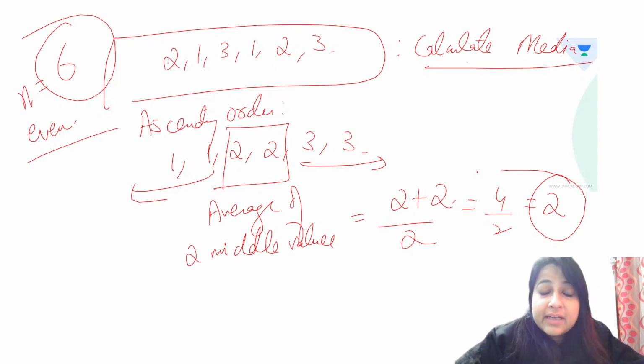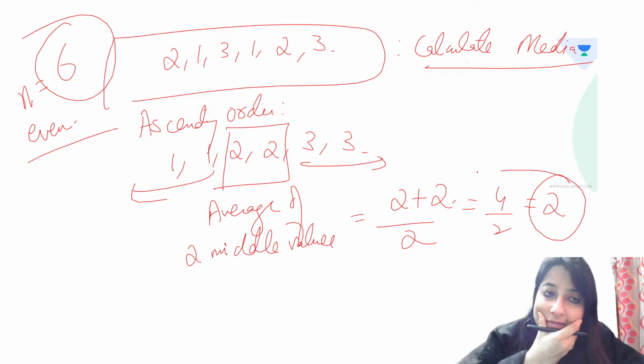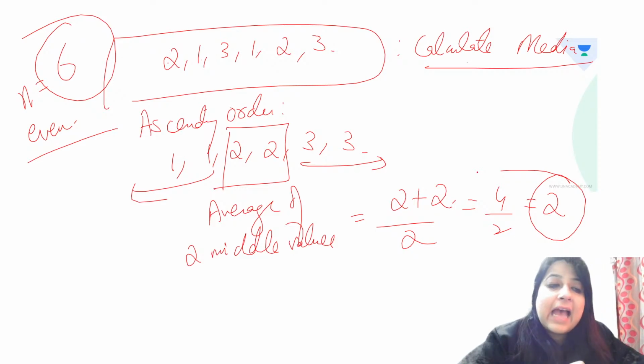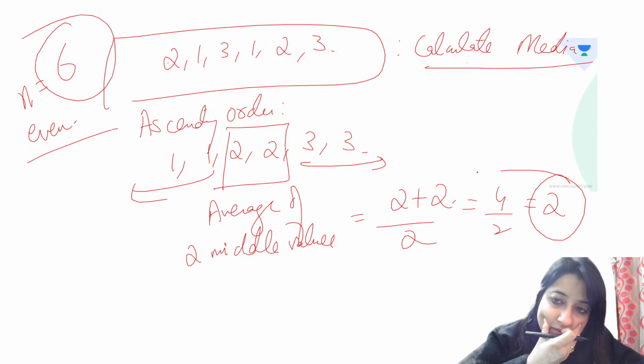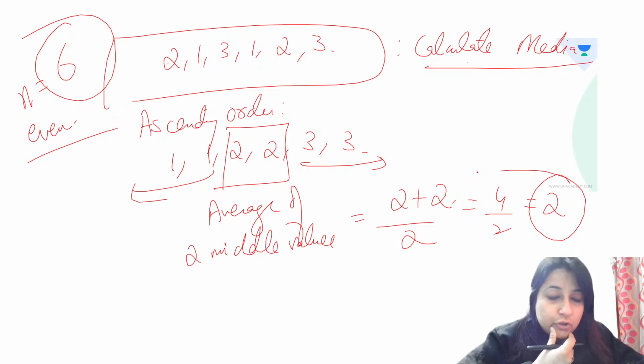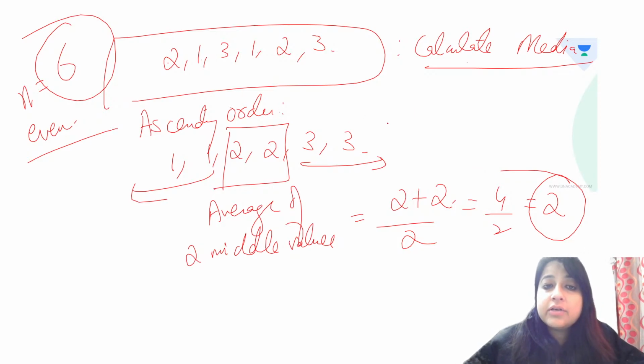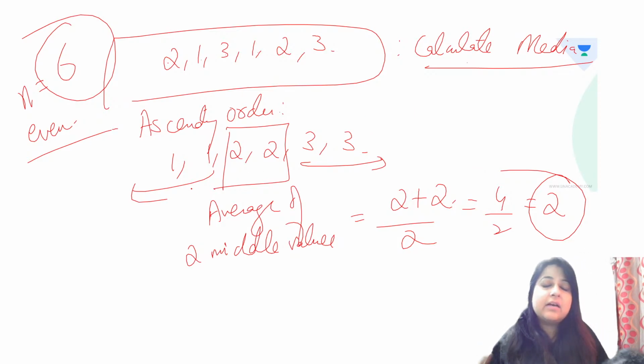Please don't forget to arrange in ascending or descending order. And when you have an odd number of observations, no problem, middle value. But when you have an even number of observations, you have to take the average of the two middle values. Okay, all right. 2.5 nahi, 2. And what is the mode over here? So mode is always the most frequently occurring value.